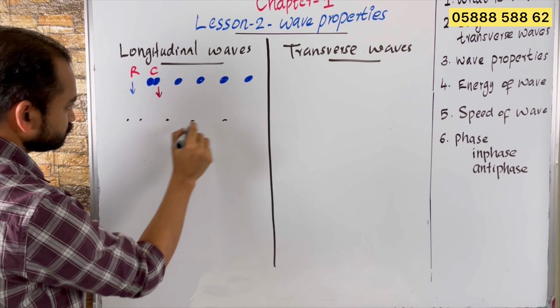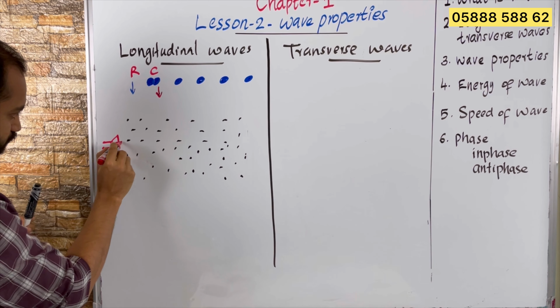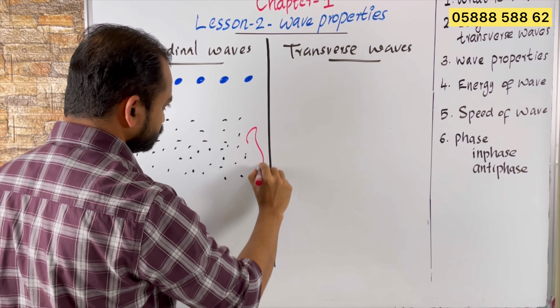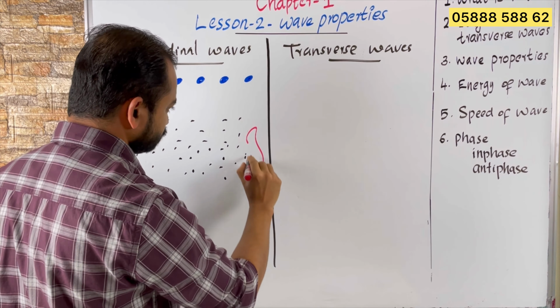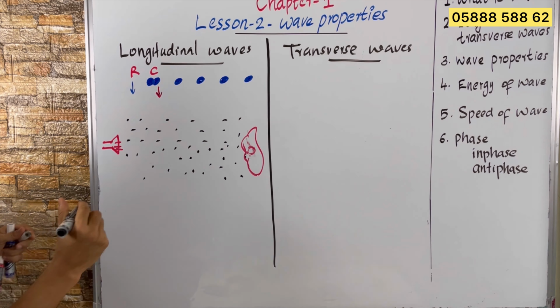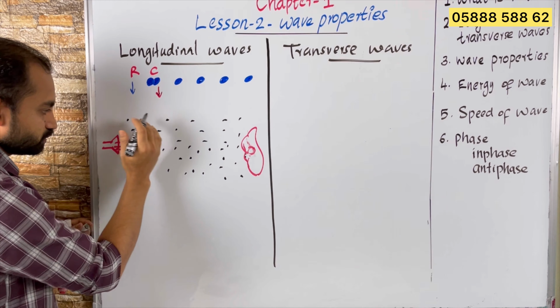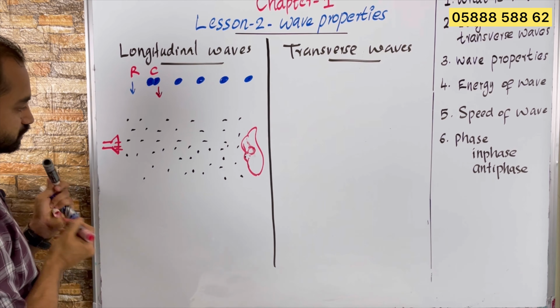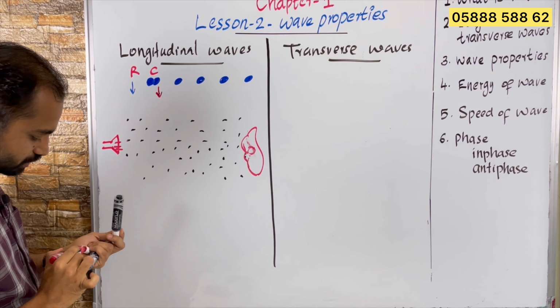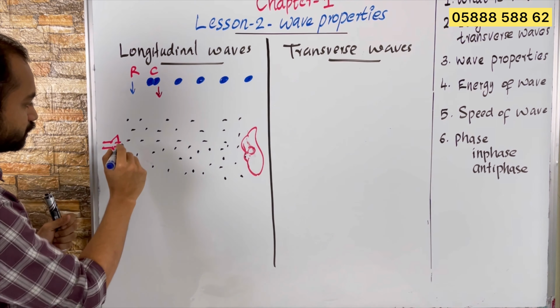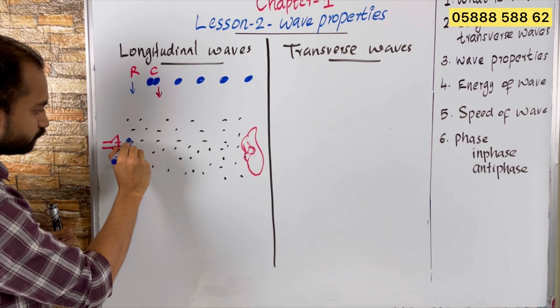So like this, and I am talking from here, I am producing a sound from here, and this is the ear, someone hearing this sound. Then what happens is, when I produce the sound, the air particles will move, right? For example, this air particle will move and hit the next. This will move and hit the next. This will move and hit the next. This will move and hit the next.